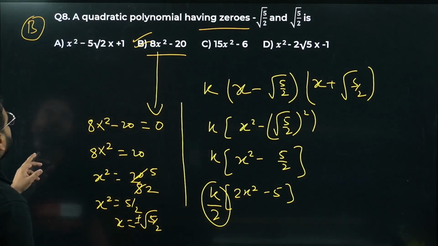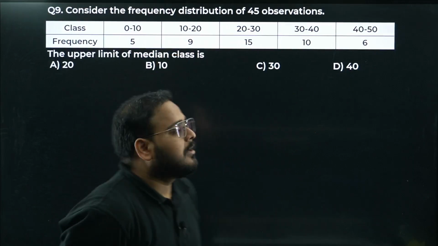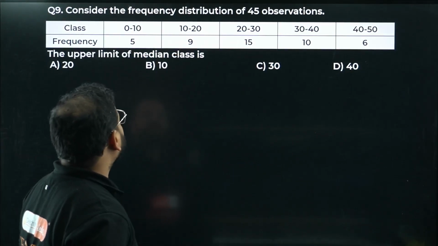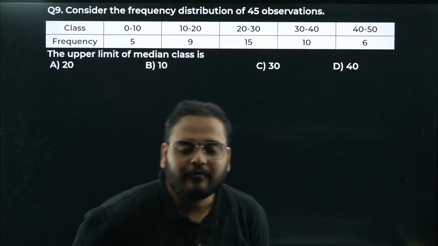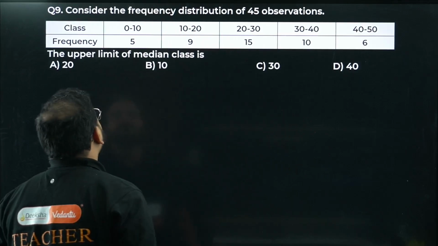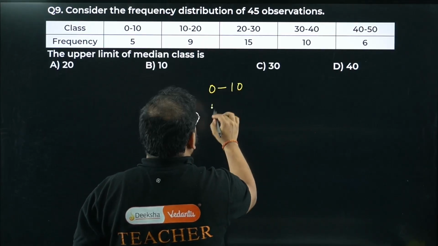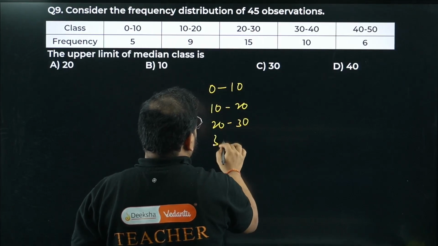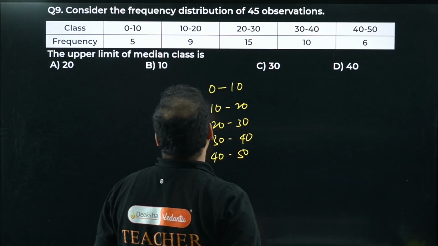Okay. Now question number 9 that we have, let's solve it. Consider the frequency distribution of 45 observations, upper limit of the median class. For median class, what do we need, bacha? We need the cumulative frequency, right? So let's find the cumulative frequency quickly. Class intervals 0 to 10, 30 to 40, 40 to 50.